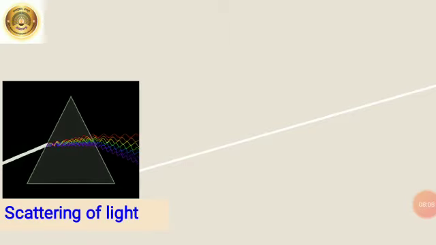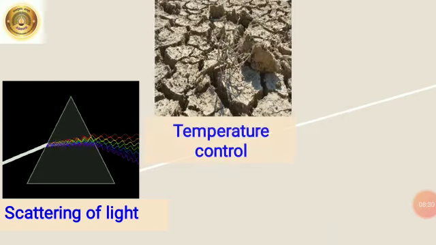Air is a mixture of very fine particles of some gases, dust, smoke and moisture. When rays of light fall on these minute particles, the particles spread light in all directions. This natural phenomenon is called scattering of light. Underline this also.